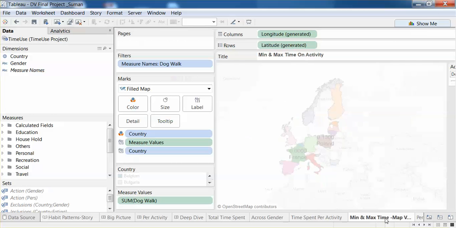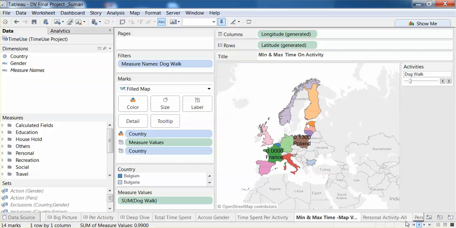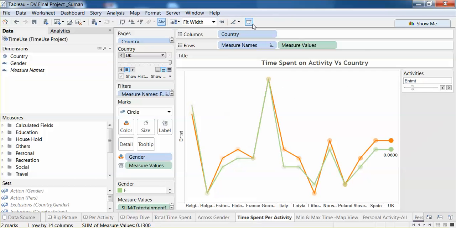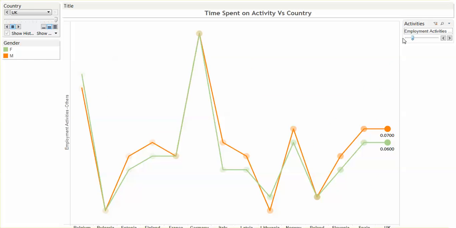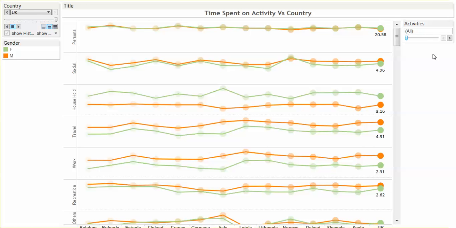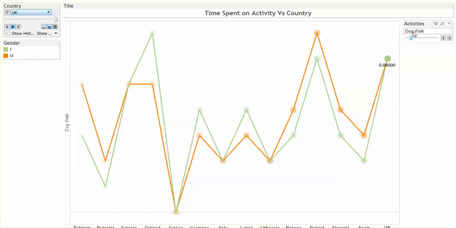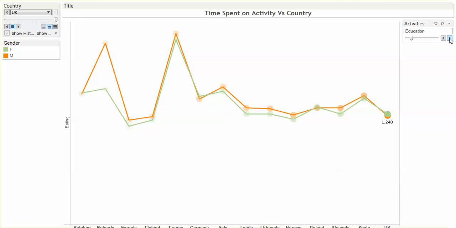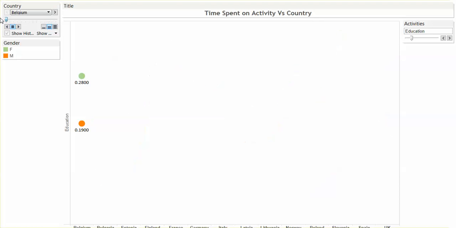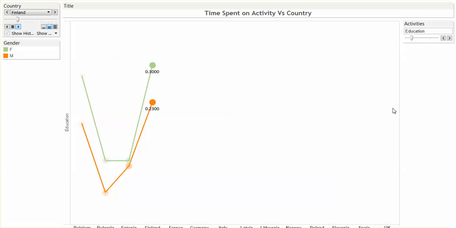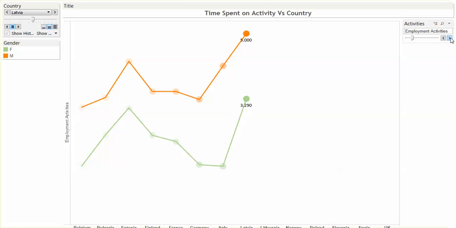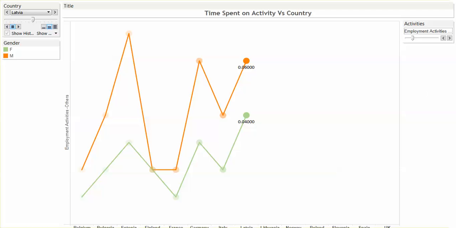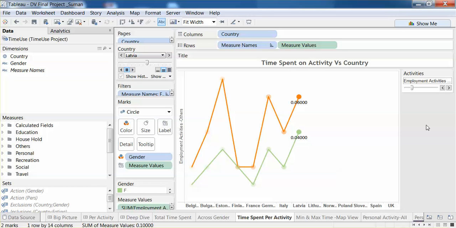The visualization is quite intuitive, and we can also see time spent per activity here with an intuitive slider across the country. For example, if you see the eating patterns or education, we can simulate it per country to see how they spend time, which nation spends how much time, and which nation is higher and lower. You can select it for different activities here and make an inference on the habitual patterns of people in this region.